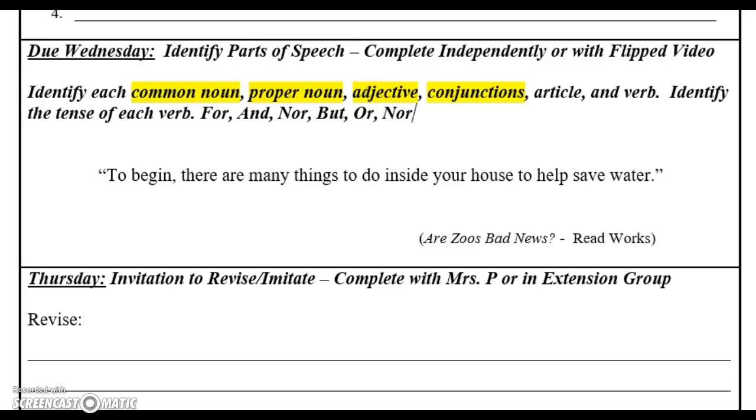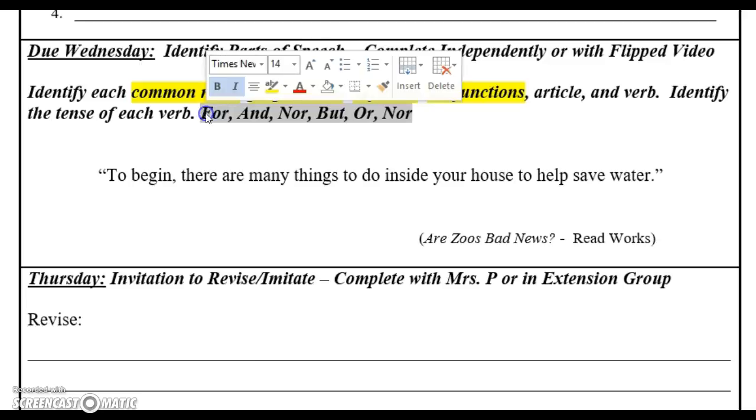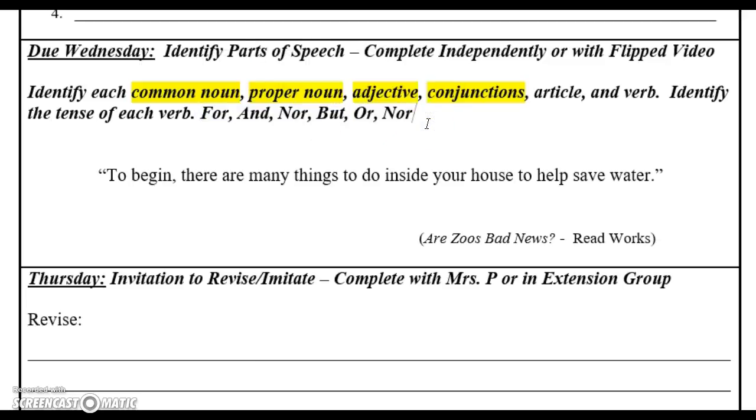Our main fanboys are going to combine ideas, so they link two ideas together. So generally you'd have something like a subject, and then you'd combine it with another subject. So I would like to go to the beach, and I would like to go to the park, or I would like to go to the beach, but I have to do my homework. It combines two ideas together. So see if there's any fanboys in your sentence right now. Look for and, look for nor, look for but, look for or.